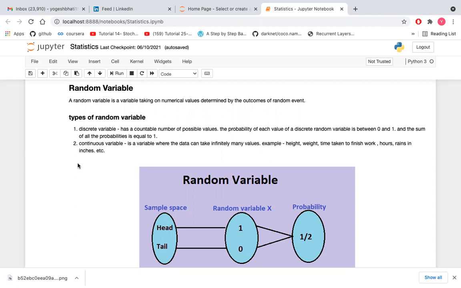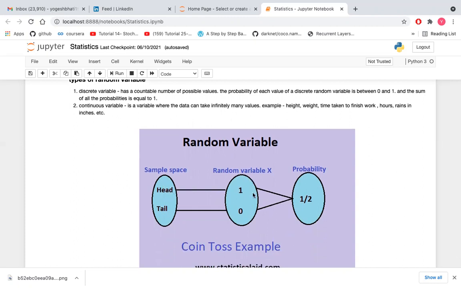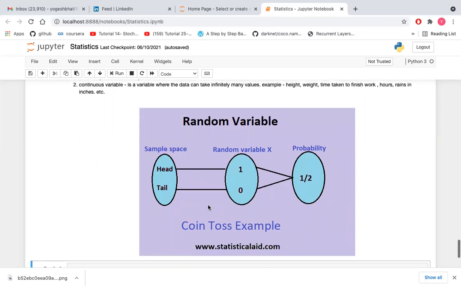So what is a random variable? A random variable is a variable taking on numerical values determined by the outcomes of a random event. It means that what we get in our sample space is mapped to some numerical value, and based on that we can calculate the probability distribution for each value or each event. Here is an example of tossing a coin. Our sample space would be head and tail, because there is a possibility of getting a head and a possibility of getting a tail. Here we are mapping head to 1 and tail to 0.